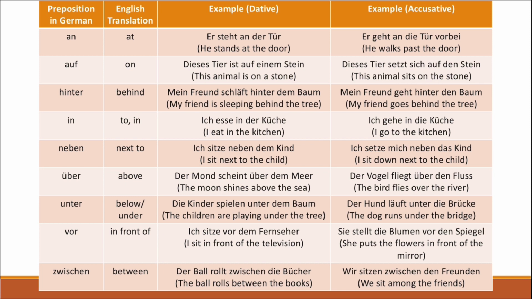For example, let's consider neben, next to. Ich sitze neben dem Kind, which means I sit next to the child. I am sitting right now next to the child, and because of that, we're going to have dem Kind, so a dative case. In the second sentence, however, by saying ich setze mich neben das Kind, it means that I am going to sit next to the child. And because of that, we are having an accusative for this case. So make sure to understand the table.